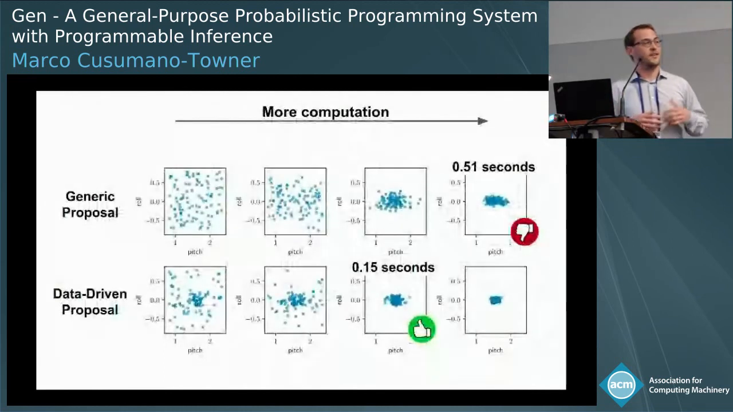Now both generic and data-driven proposals can give you asymptotically correct answers with enough computation, but data-driven proposals start you off at a more accurate starting point. So here we're basically saying if you have more knowledge about the problem, Gen can let you leverage that knowledge to get better performance.